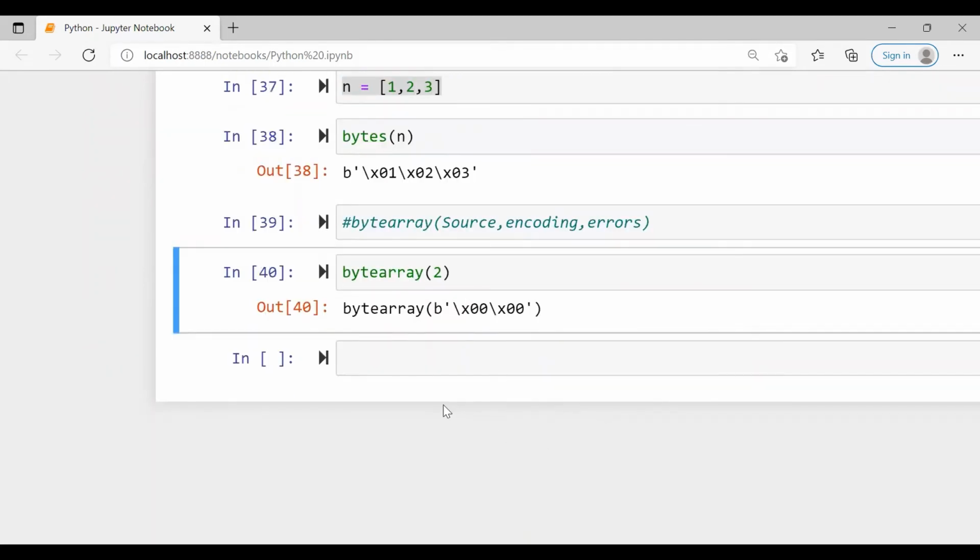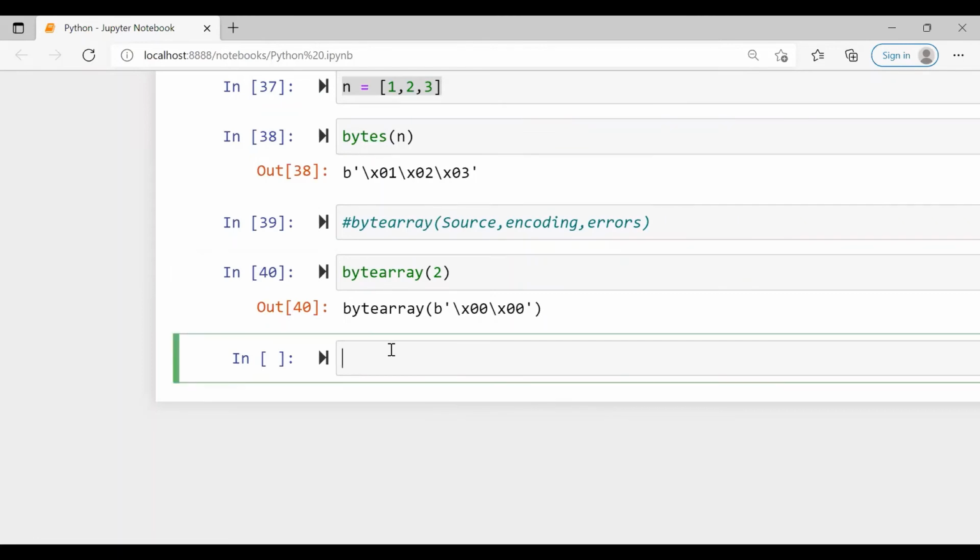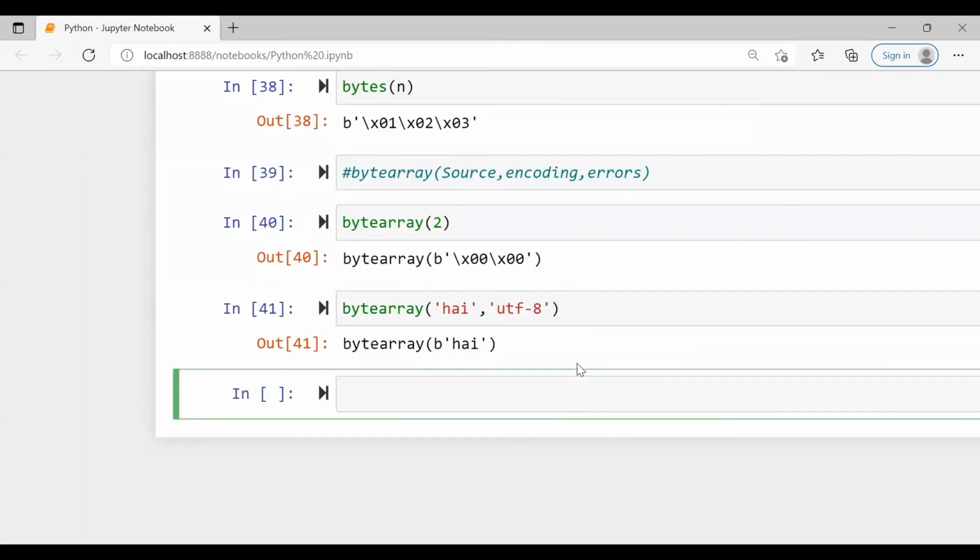I can also write bytearray of a string, and then mention the encoding technique, UTF-8. So this is bytearray of hi. This is the next data type in the binary category.